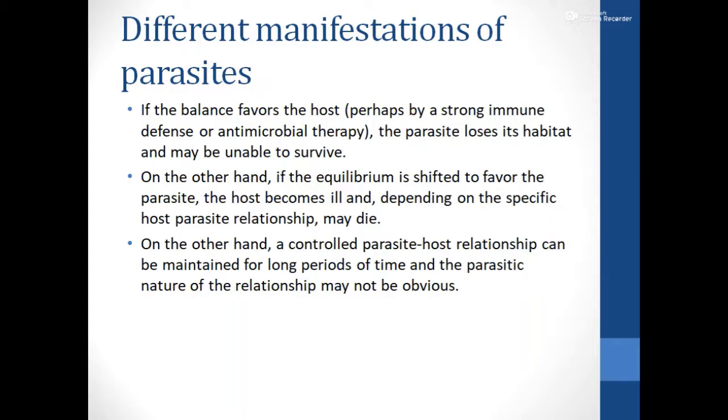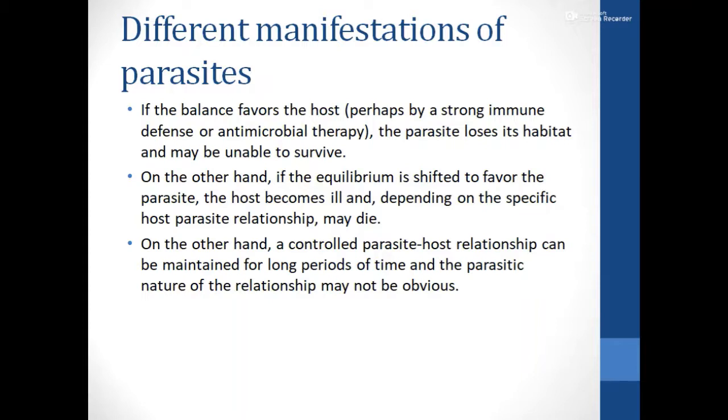Because if the parasite kills the host, the parasite is also going to die because it will be deprived of its habitat. And sometimes the parasite will be favored, that is, the host will become ill but will not die.